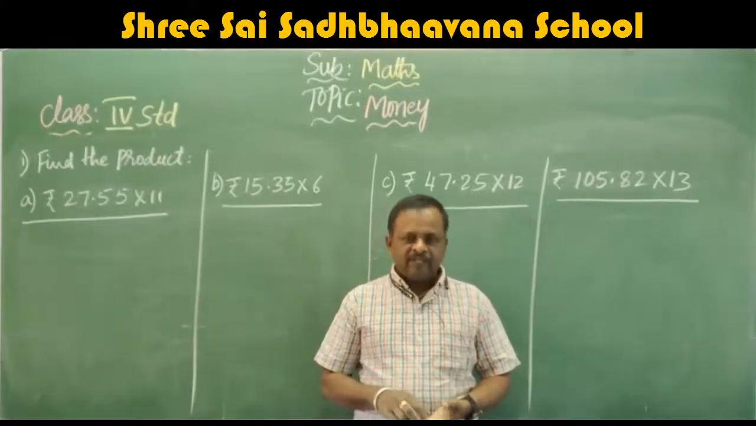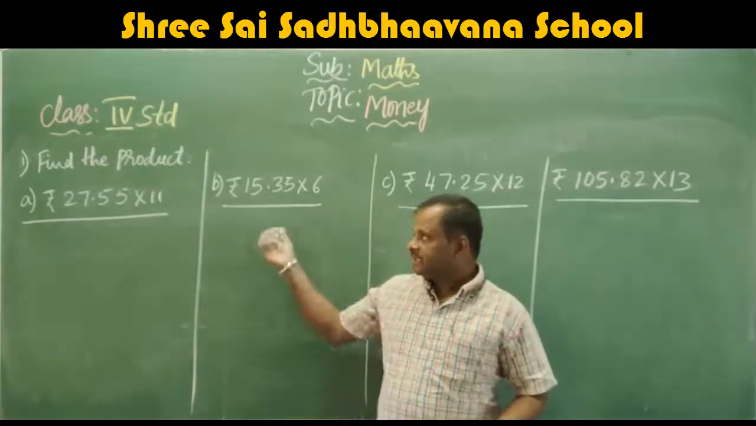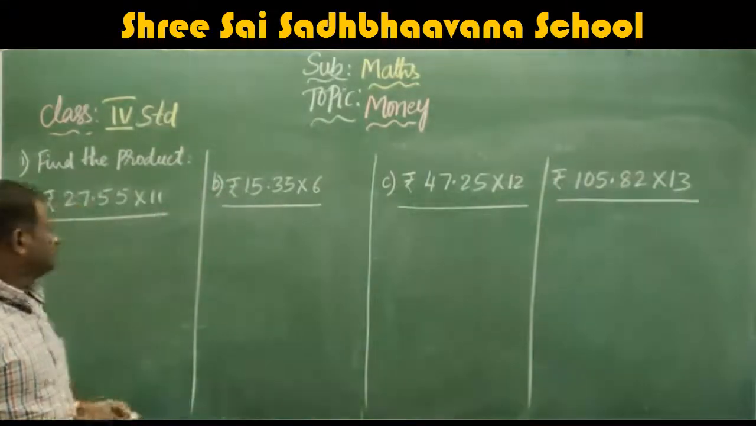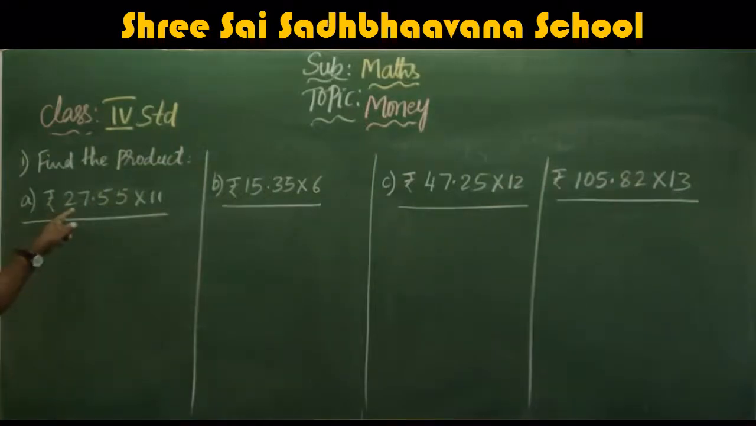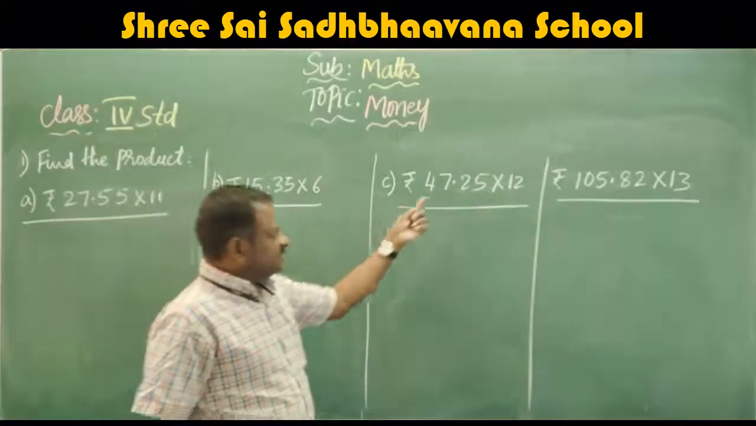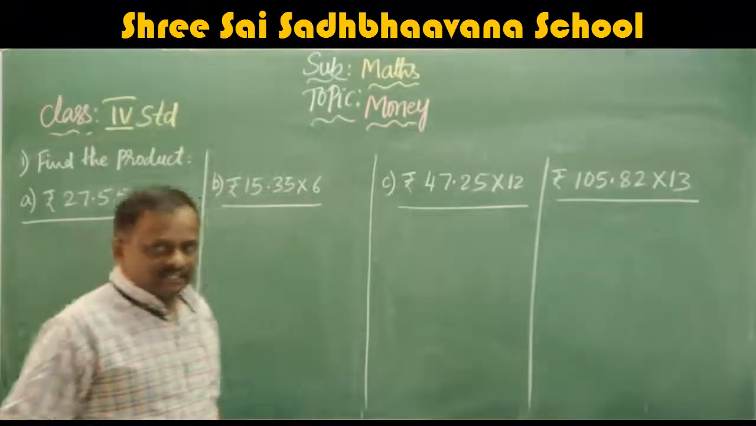Now we will move to the multiplication and division of money. Here they have given the first problem: find the product, that is multiplication. Rupees 27.55 into 11. In the second problem, rupees 15.35 into 6, rupees 47.25 into 12, rupees 105.82 into 13.